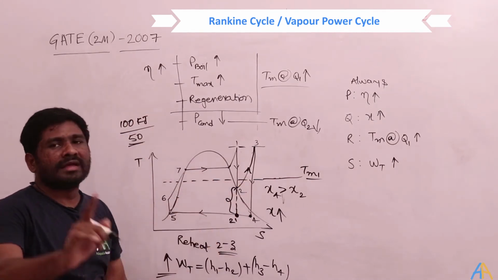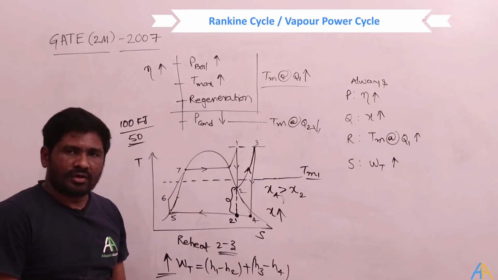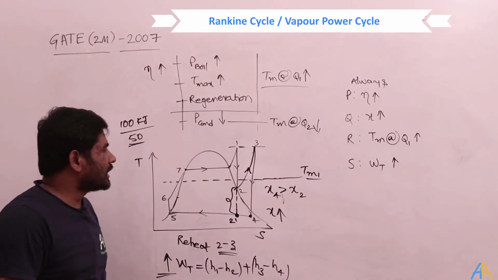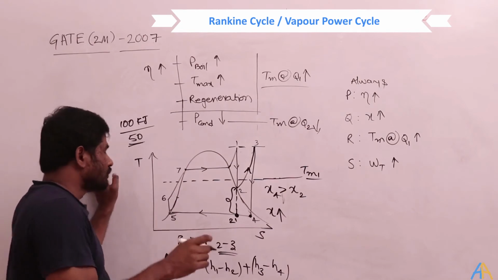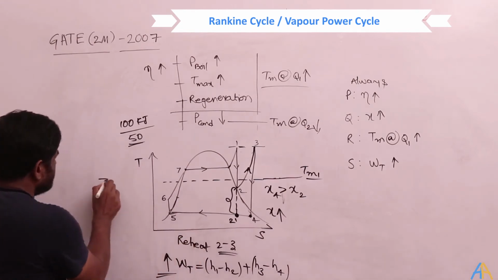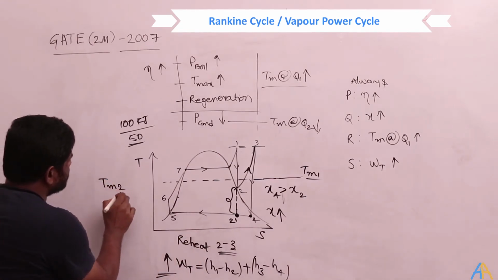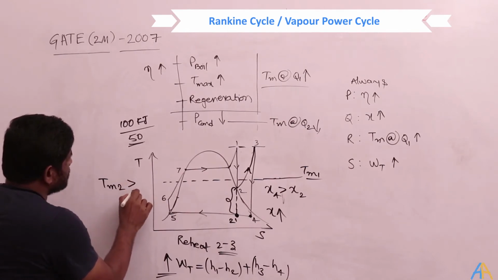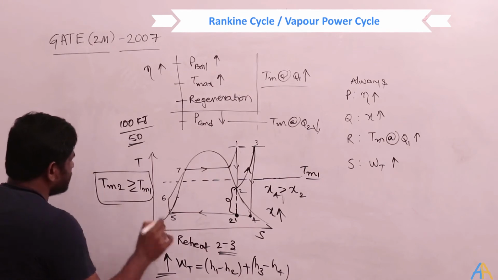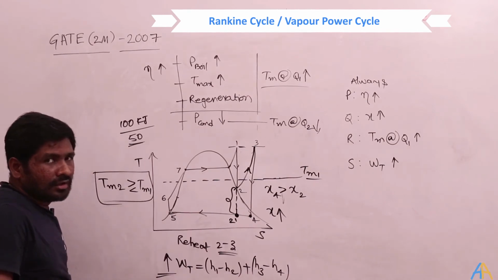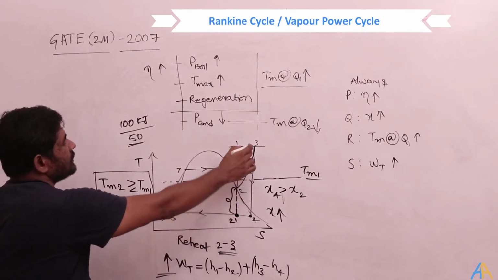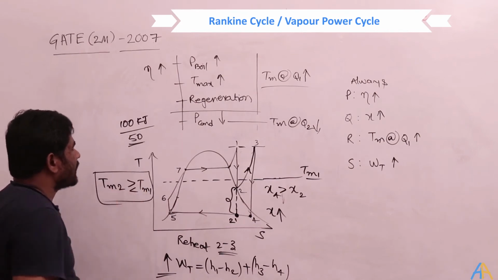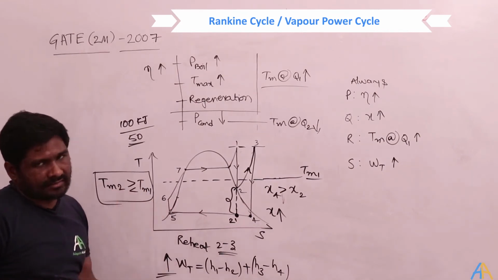So it's only based on the exact values. Without knowing the exact values, you cannot decide whether Tm2 is greater than or less than Tm1. Either can happen. Only by knowing the exact values can we calculate this. So we cannot say that it is always increasing.